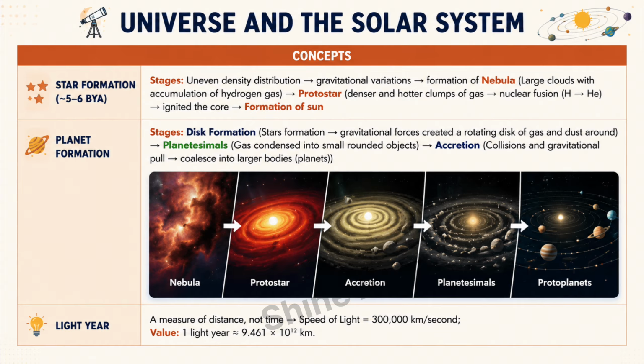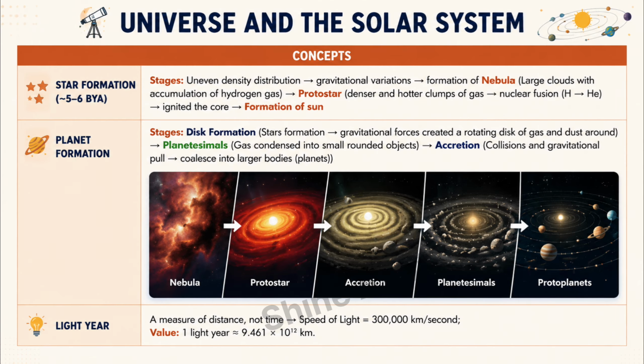Planet formation. Stages. Step 1. Disk formation. Star formation creates gravitational forces. A rotating disk of gas and dust forms around the protostar. Step 2. Planetesimals. Gas condenses into small rounded objects, planetesimals. Step 3. Accretion, collisions, and gravitational pull. Planetesimals coalesce into larger bodies.